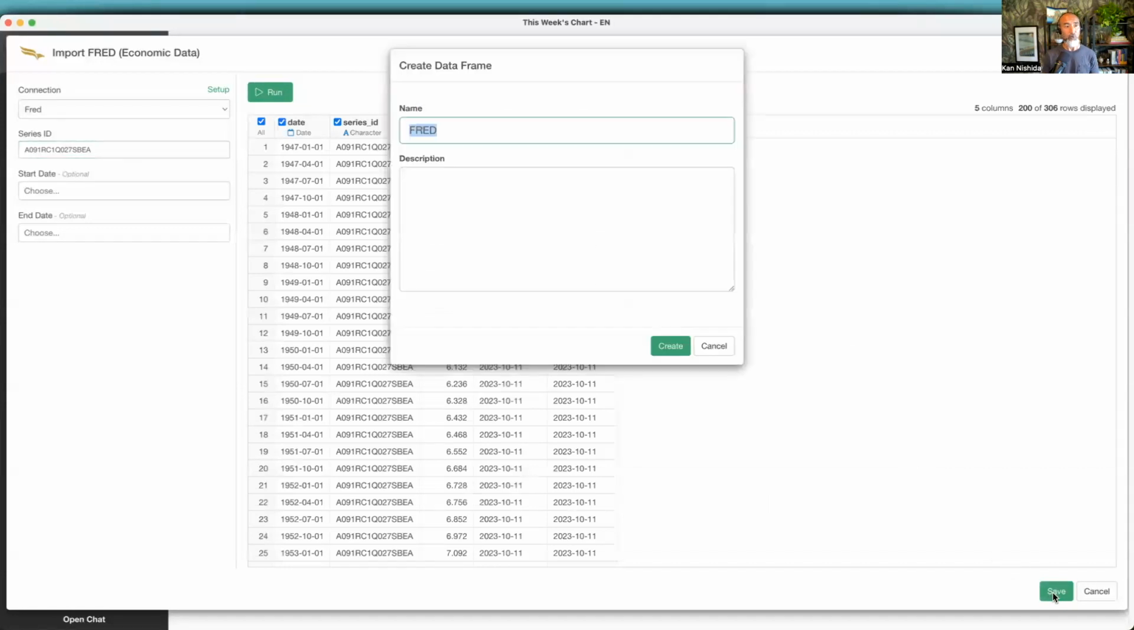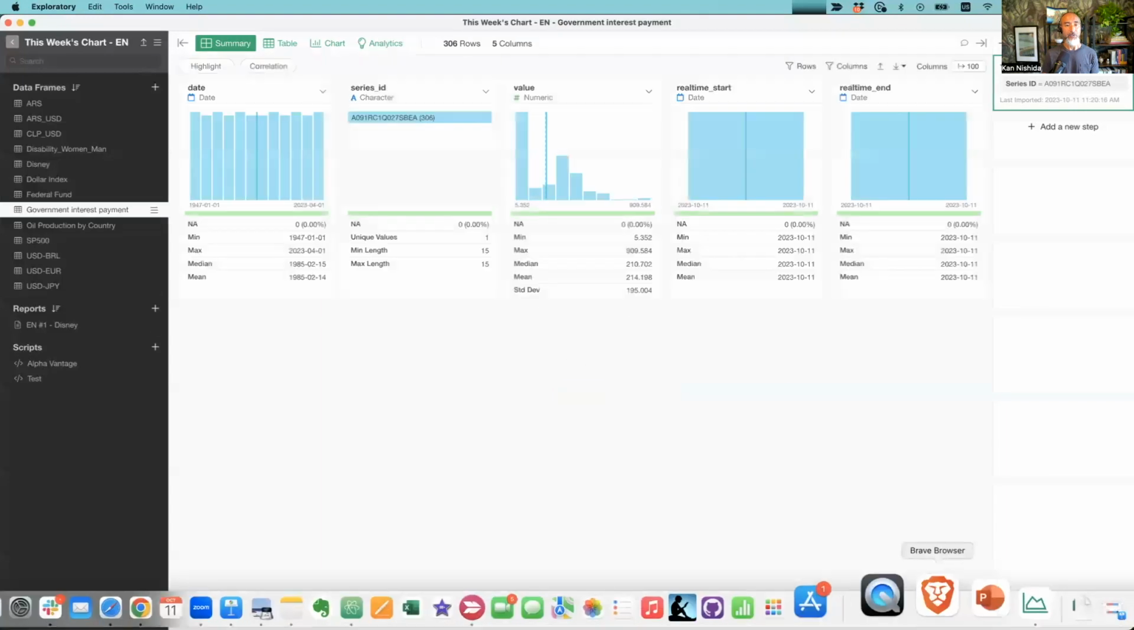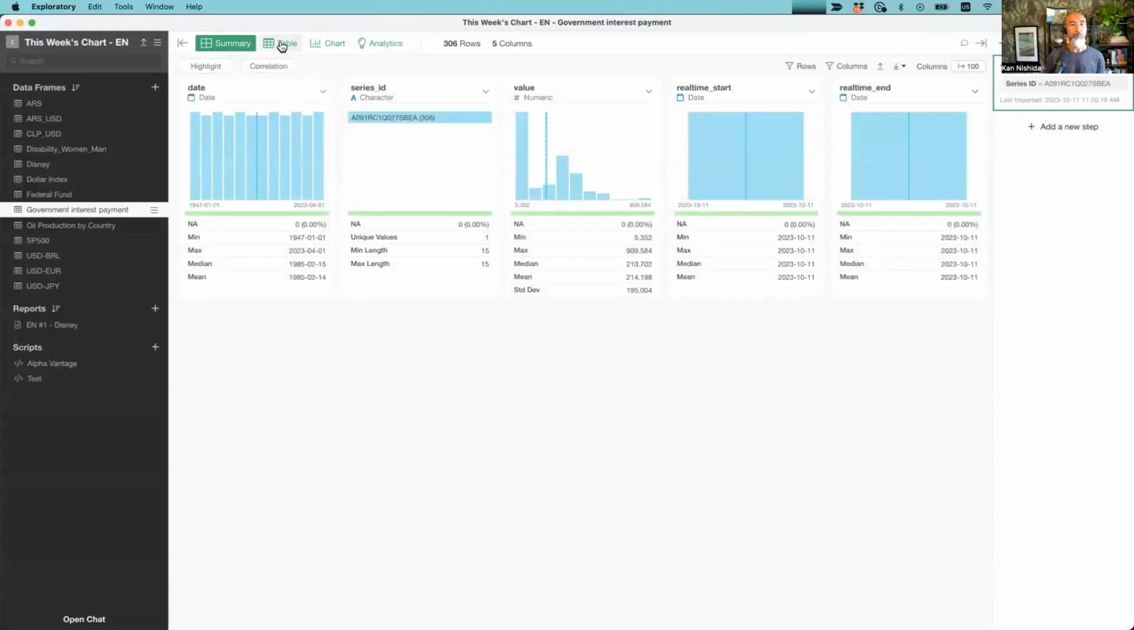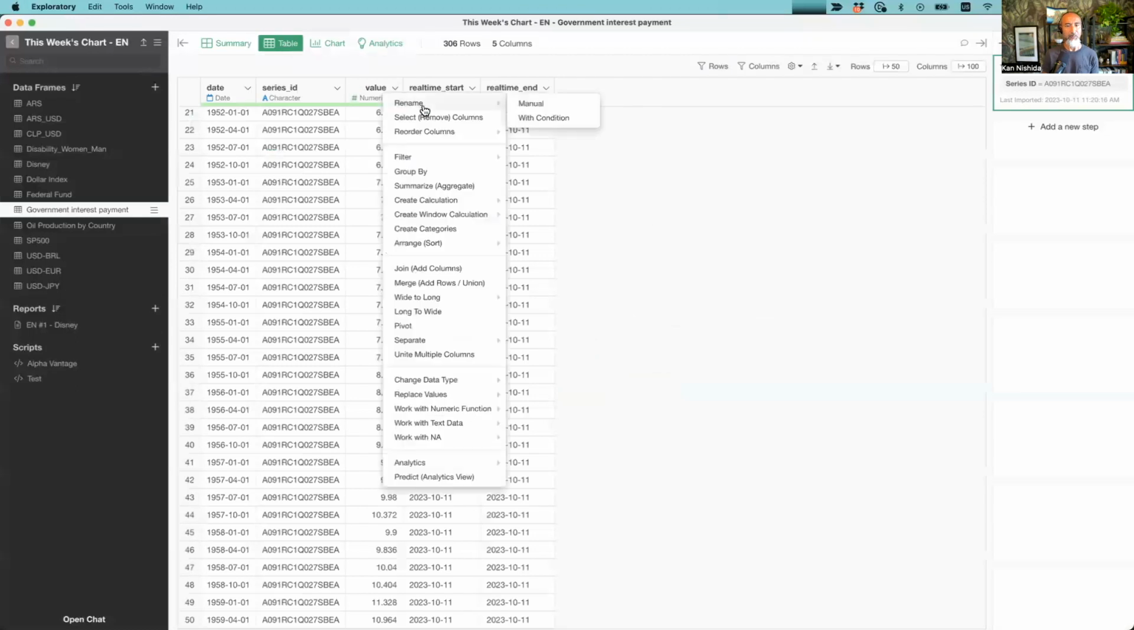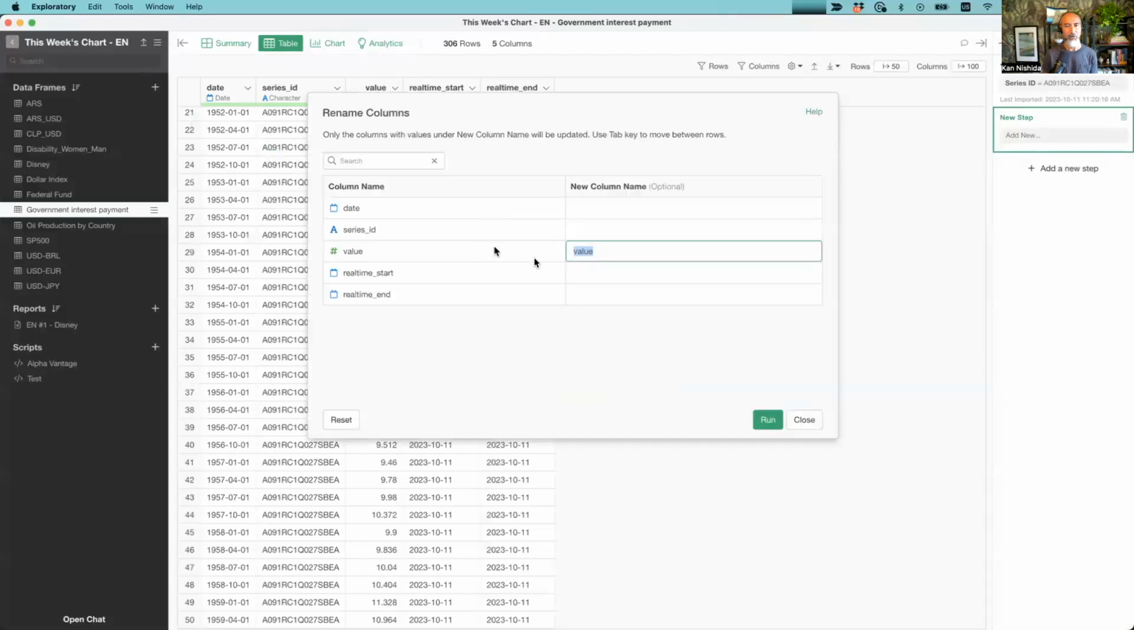And click the save button. And this is government interest payment. Okay. And then we got this data here. All right. Before we visualize it, I'm going to change the column name to make it easier to recognize. So this is basically interest payment, right?